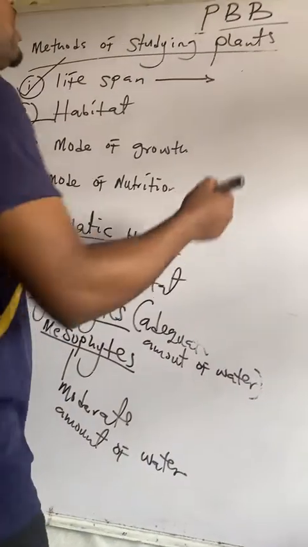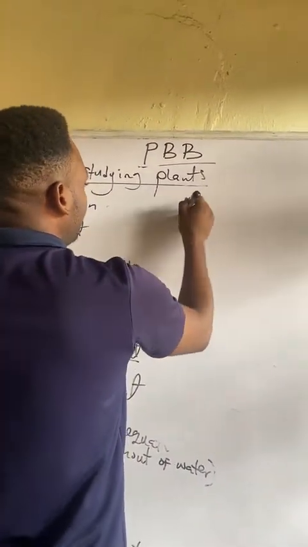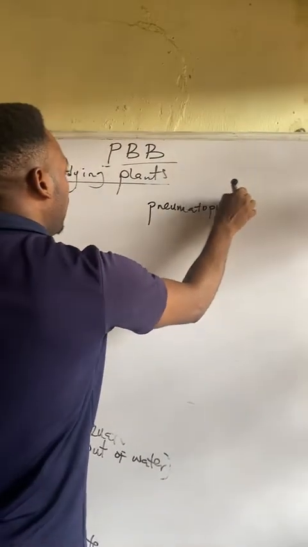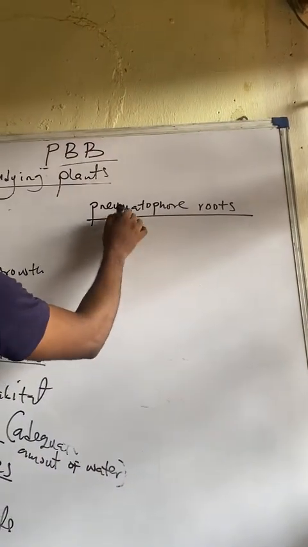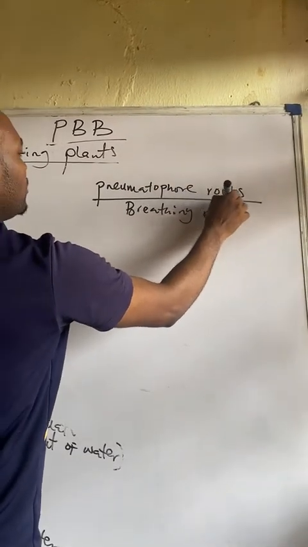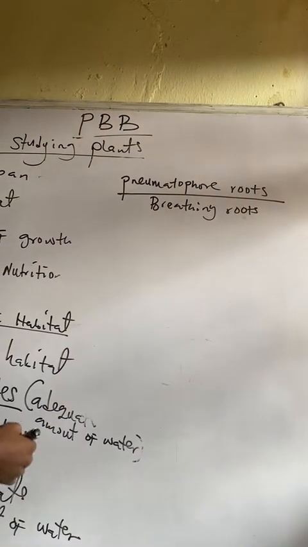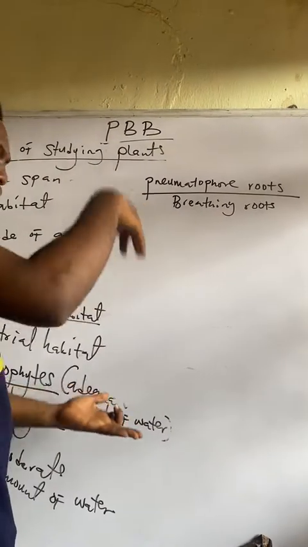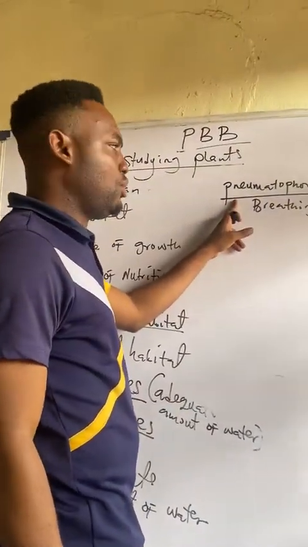Like I said, all these plants have a particular type of root we call pneumatophore roots, or you call them breathing roots. This root helps them to carry out respiration, and at the same time it helps them in buoyancy in water so that they don't sink, so they float on top of water.